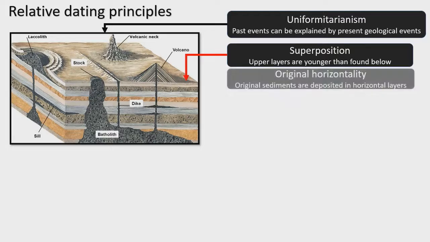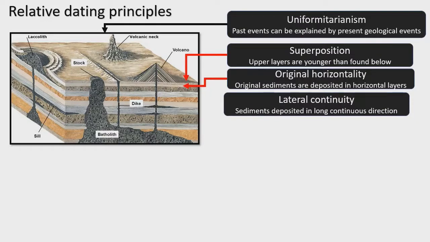To support that, according to the principle of original horizontality, the original sediments are deposited almost in horizontal layers. So when deposition of sediment happens, according to superposition, it is the younger event in our geological process.